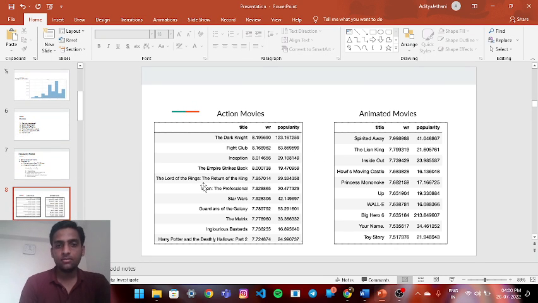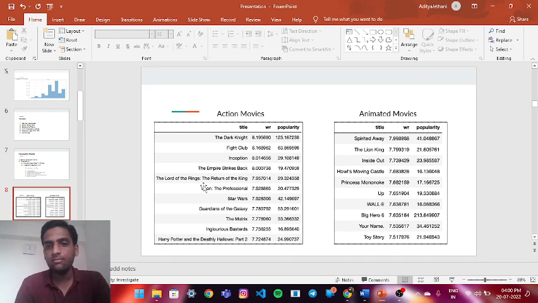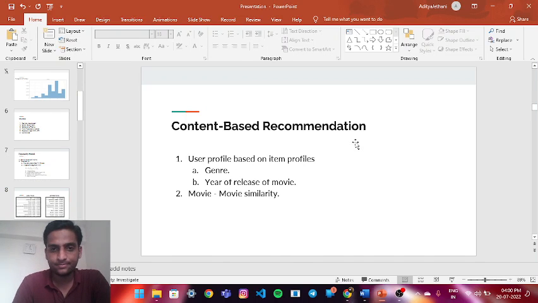Now coming to the action movies and animated movies, these are some of the parts of our datasets. The action movies include The Dark Knight, Fight Club, Inception and so on. Animated movies include The Lion King, Inside Out, Wall-E, etc. The W calculated can be seen here. The popularity is the same.